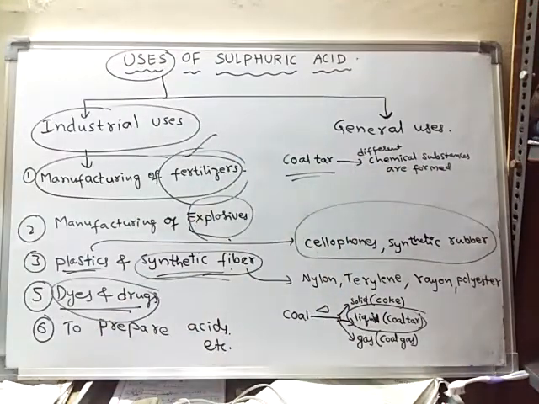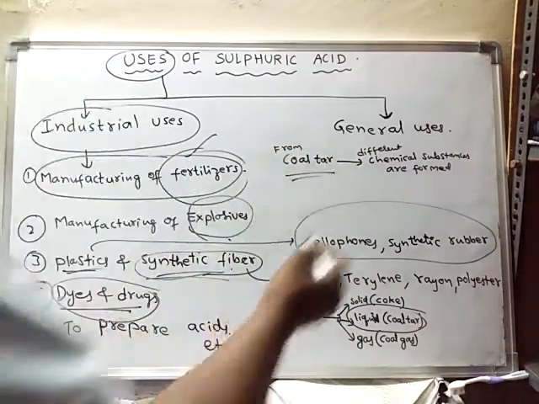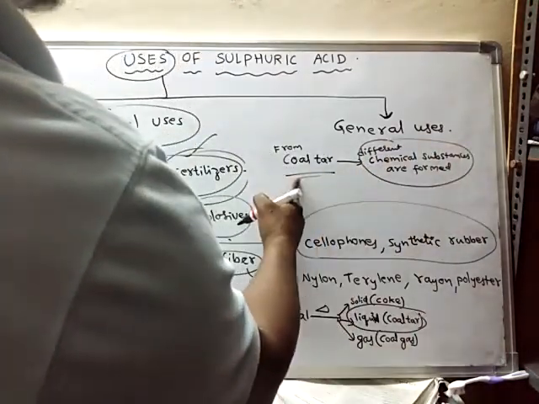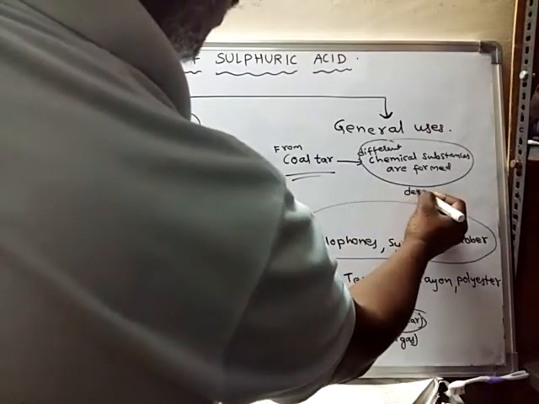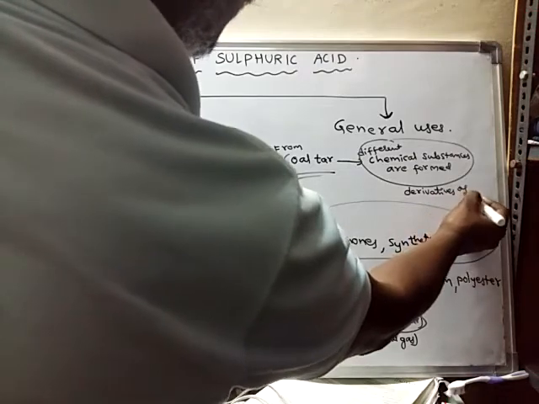And these chemical substances which are obtained from coal tar are called derivatives of coal tar.